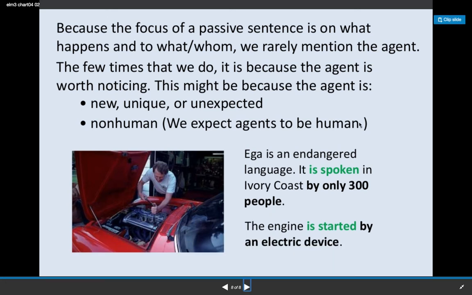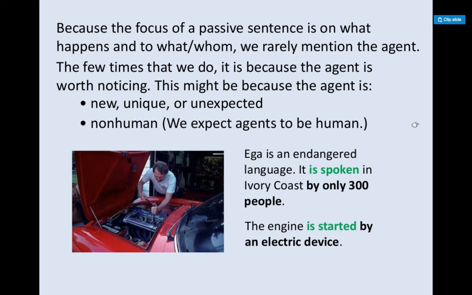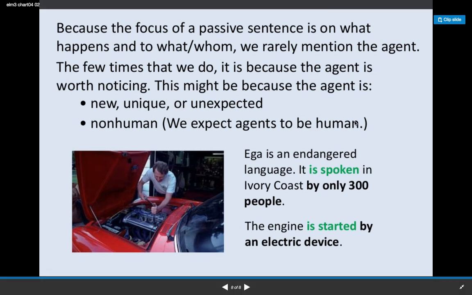Because the focus of a passive sentence is on what happens and to what or whom, we rarely mention the agent. We rarely mention who did it. The few times that we do, it's because the agent is worth noticing. This might be because it is new or unique or unexpected or non-human. We expect agents to be human.